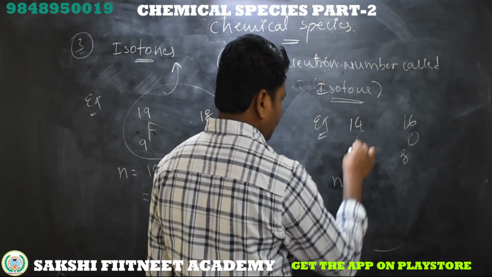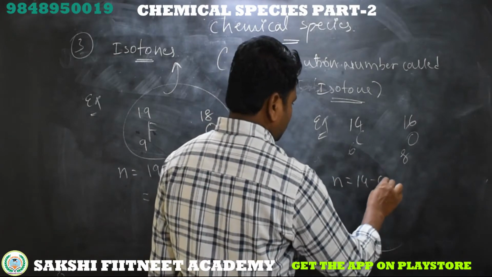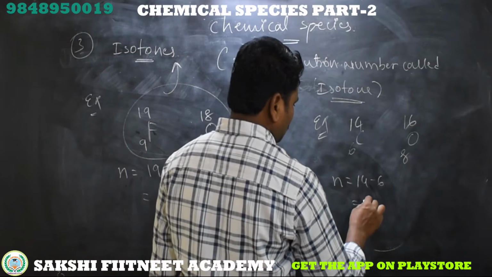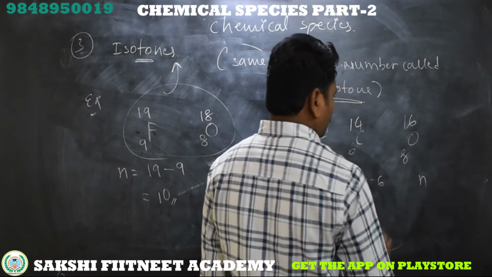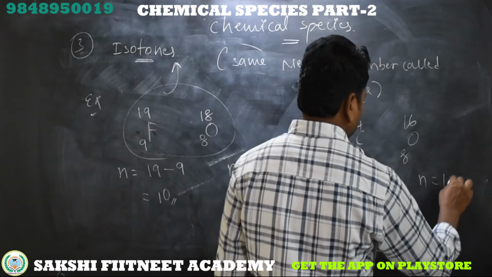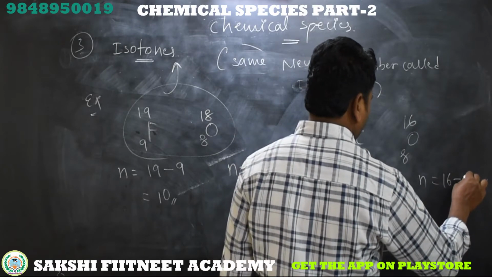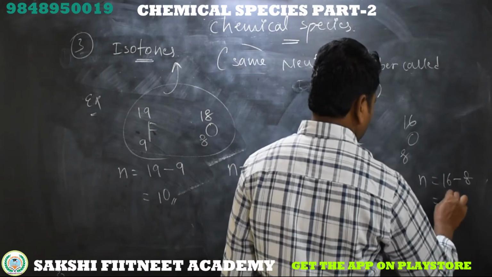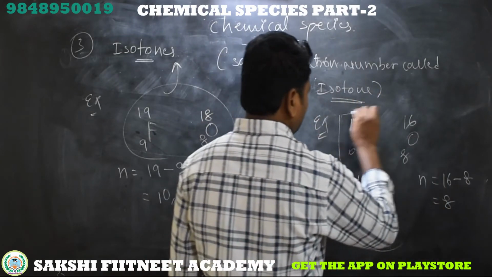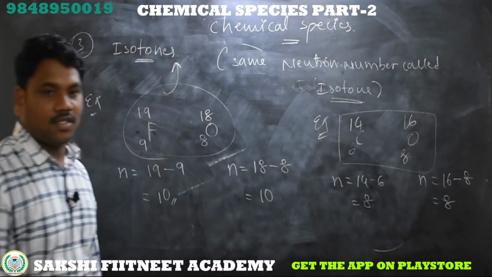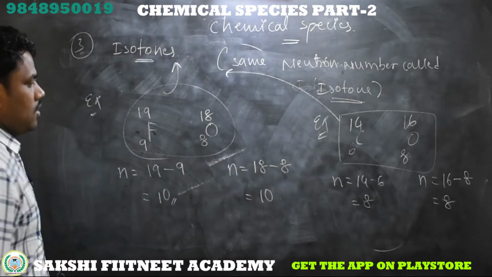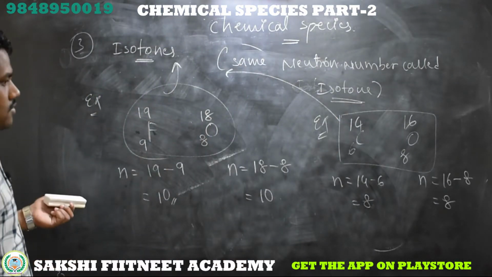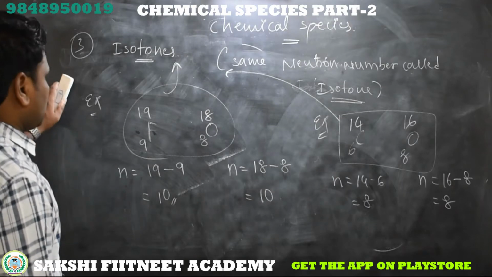Number of neutrons in carbon, 14 minus 6, equals 8. Now number of neutrons in oxygen, total mass minus atomic number, is also 8. So C-14 and O-16, these two are also isotones. You just write down. I am taking another example.